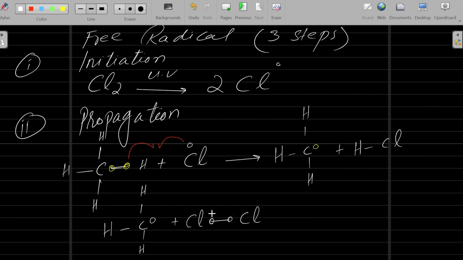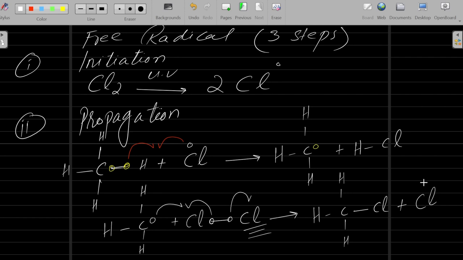Now this electron and this electron will combine together. So this electron will move toward this chlorine. So it will become H carbon with hydrogen. Okay, and now the chlorine will attach here, plus you will get this new chlorine radical. I hope you understand this point.